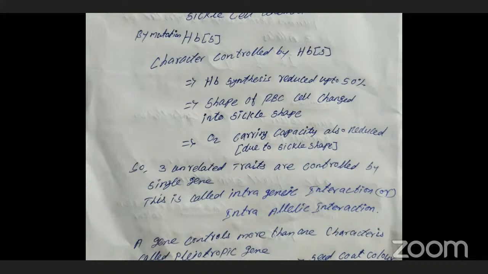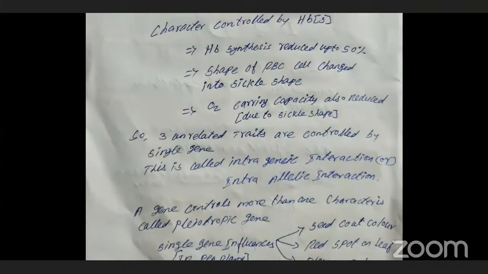Why is it called intragenic? Because the interactions and reactions occur within a gene. Reactions occur within a gene, because in sickle cell anemia the sixth amino acid is changed. We will discuss that in the genetic disorders topic. We will discuss sickle cell anemia in detail in genetic diseases.